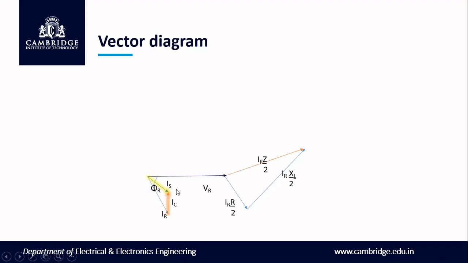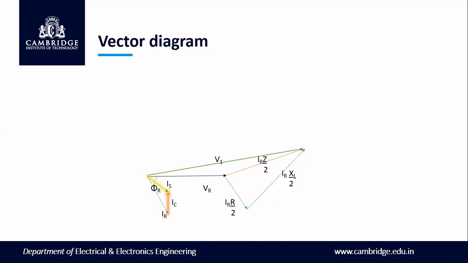With respect to this VR and IR into Z by 2, if you join, you will be getting V1. That is the drop across the capacitor, which completes the first part. Next, V1 plus a drop across the impedance will give you the total sending end voltage.